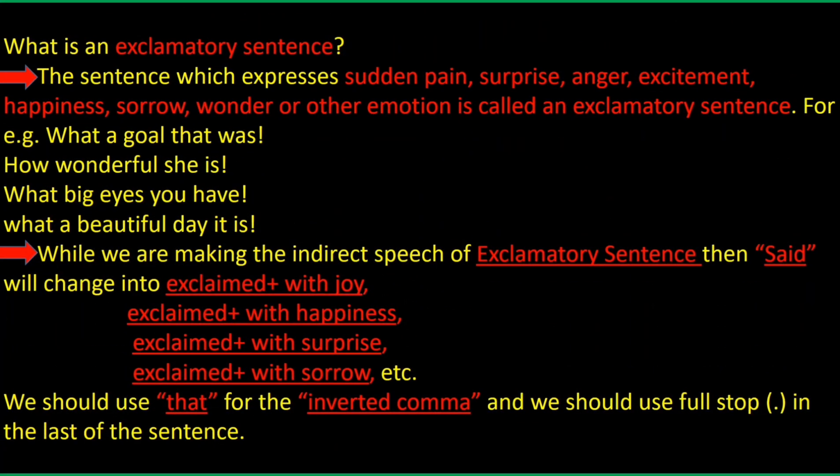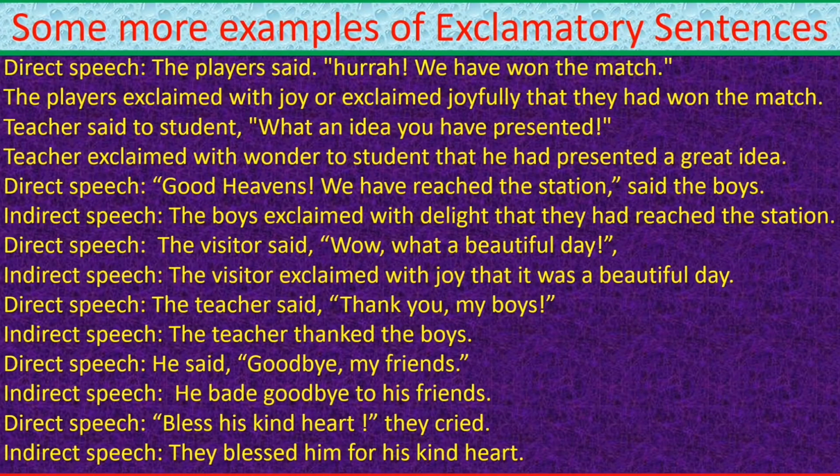While we are making the indirect speech of exclamatory sentence, said will change into exclaimed plus with joy, exclaimed plus with happiness, exclaimed plus with surprise, exclaimed plus with sorrow, etc. According to the nature of sentences, we should use that for the inverted comma, and we should use full stop at the end of the sentence. Some more examples of exclamatory sentences.